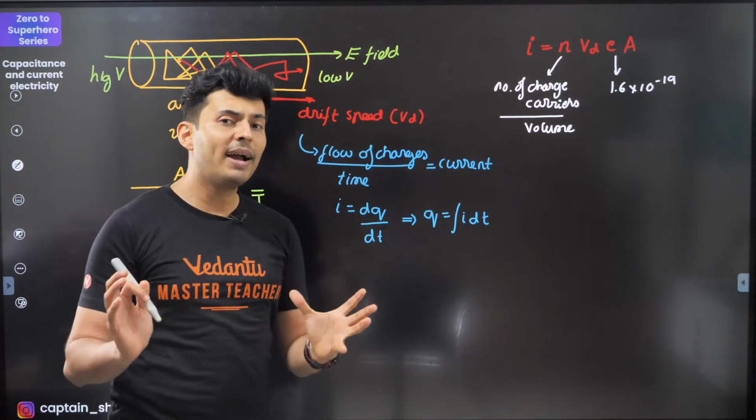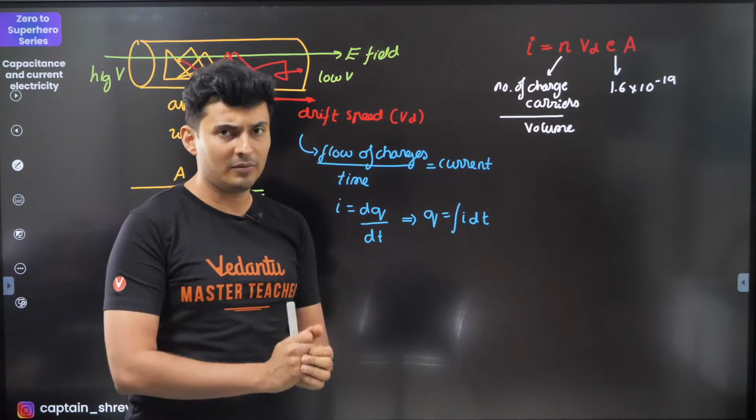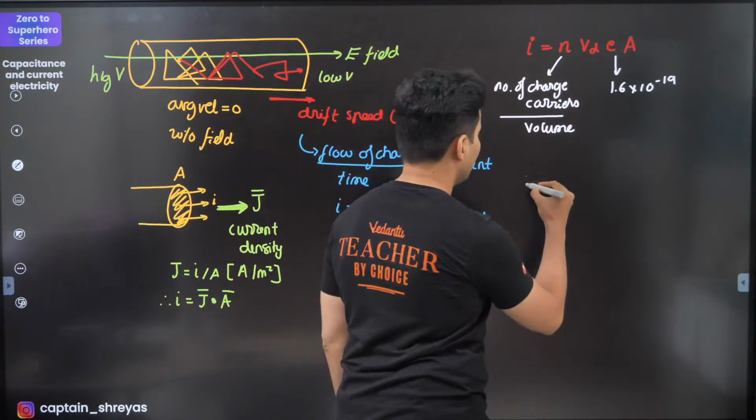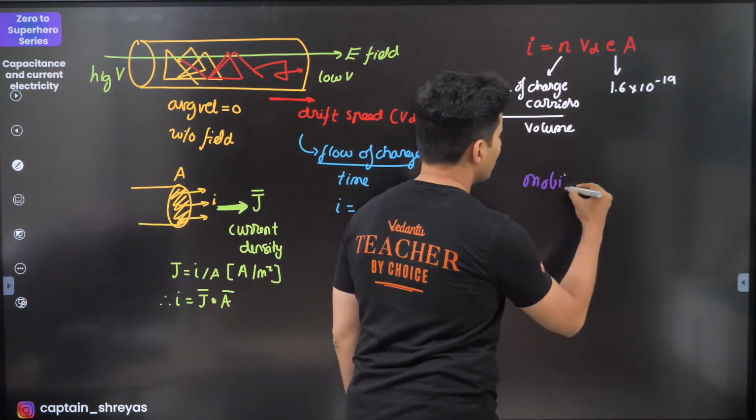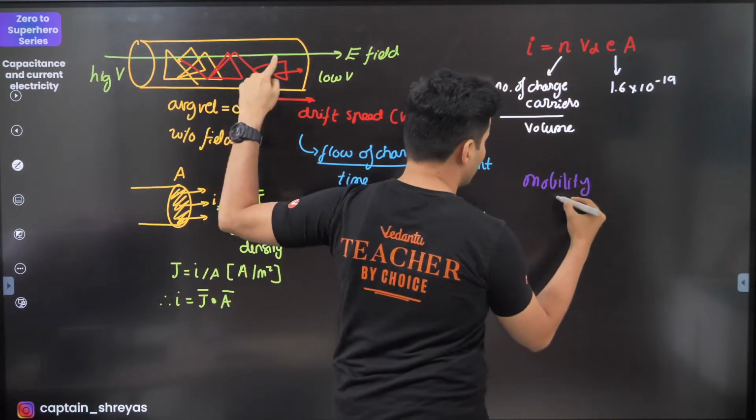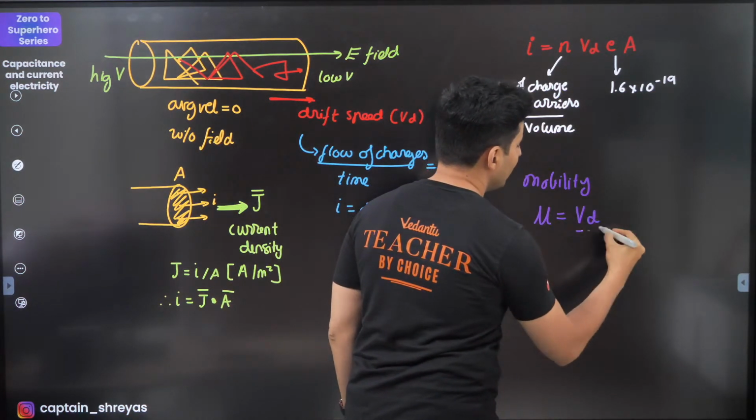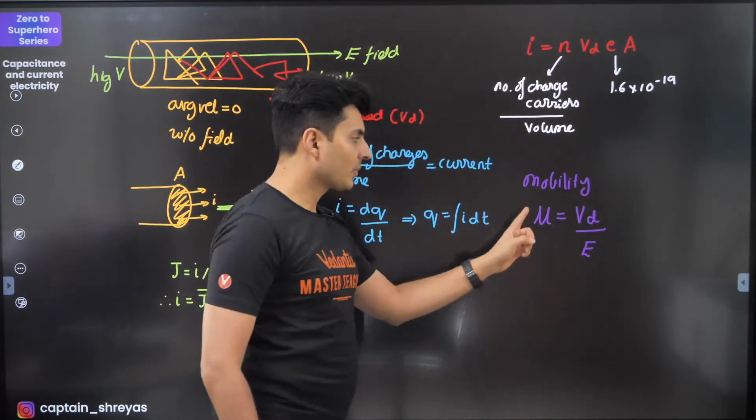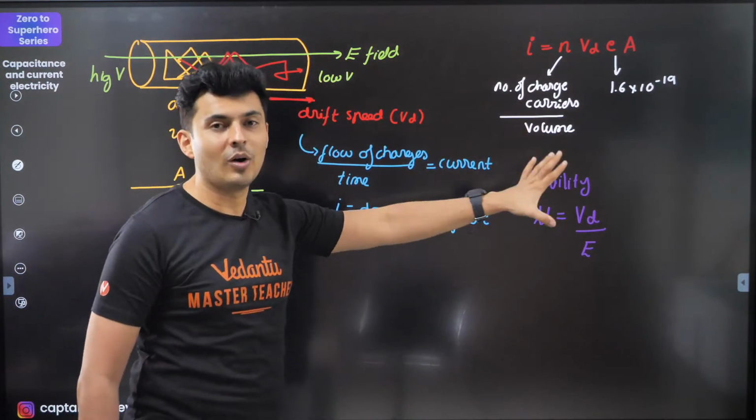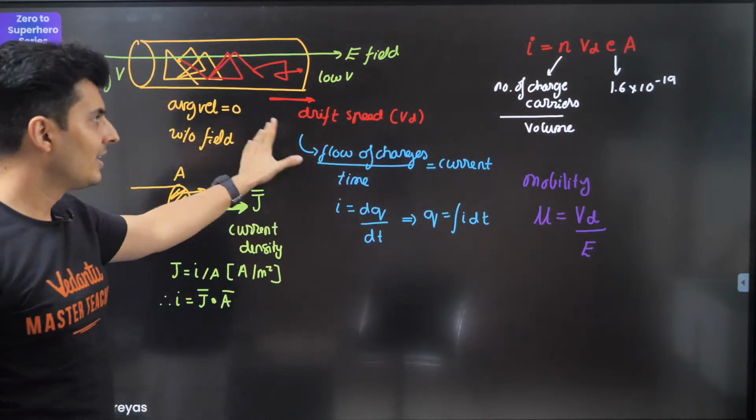Mobility tells you how mobile these charges are, how easily they can flow. The mobility tells you the ease of the flow of the charges when you apply some voltage difference. That mobility mu is the drift velocity per electric field. So that is basically the mobility of the charge carriers. Keep this in mind. Is this clear, guys?